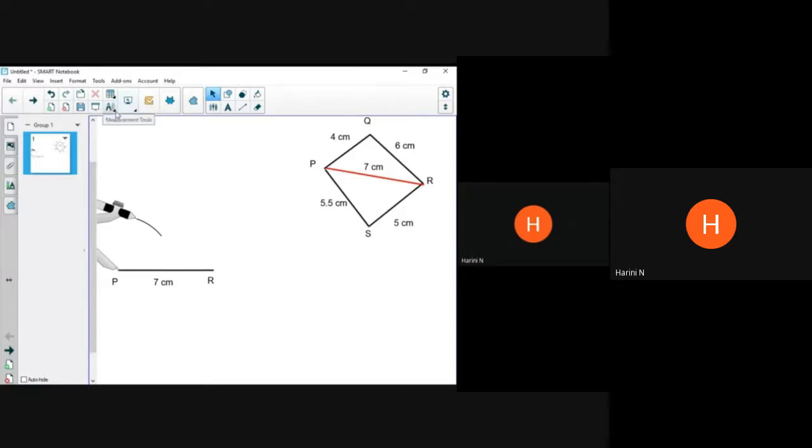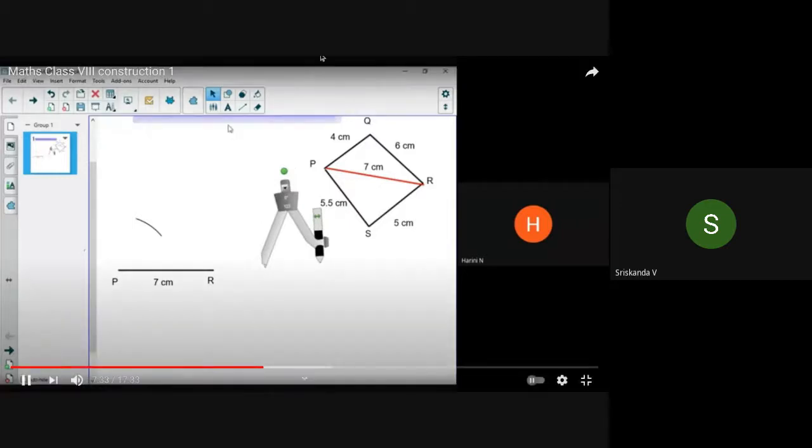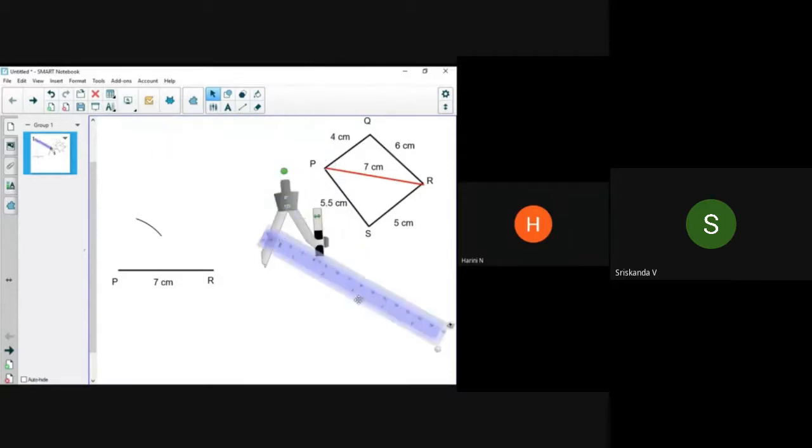Next, what you have to do? You have to again take... we can remove the compass now, or I think we will just rotate it. Now we'll bring the scale again, and measure 6 centimeters now. So we'll bring back the scale. The scale is coming here.